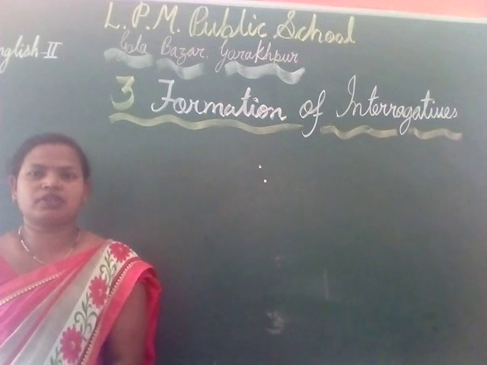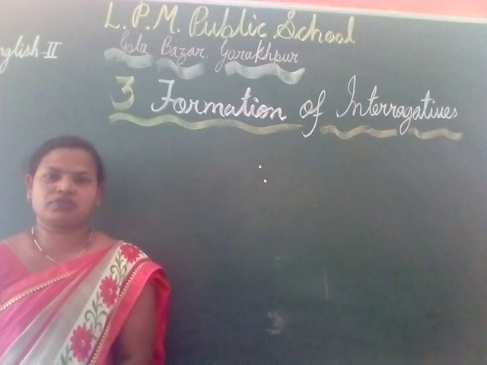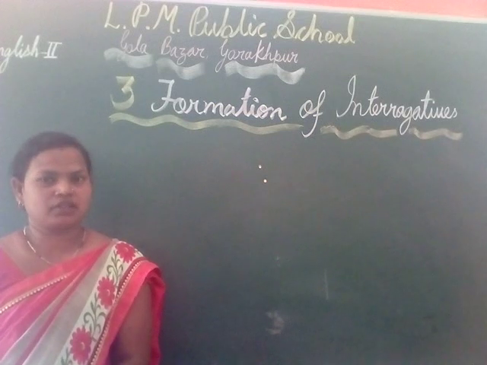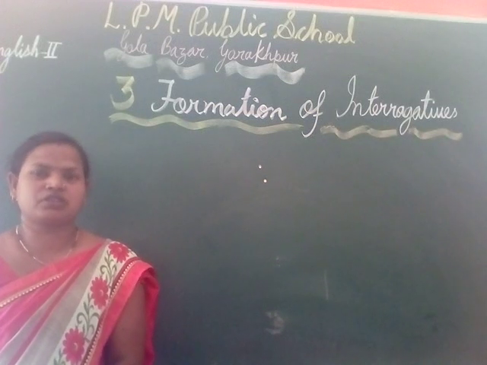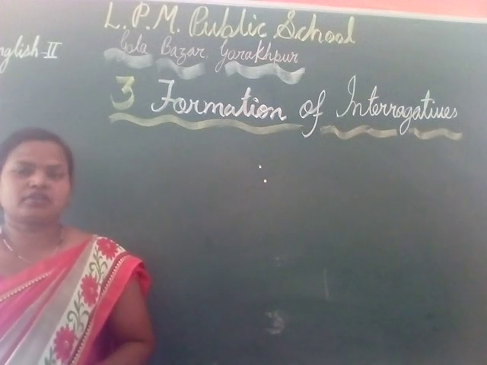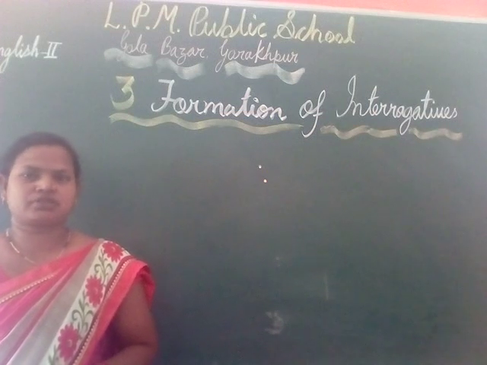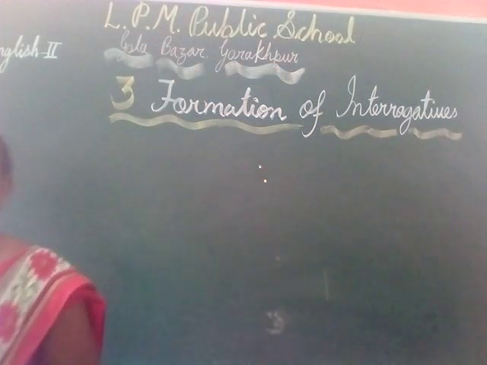So without any delay, let's see. First we see the definition of interrogative, then its kinds, and then transformation. It means how to change a declarative sentence into an interrogative sentence with examples. So let's begin.